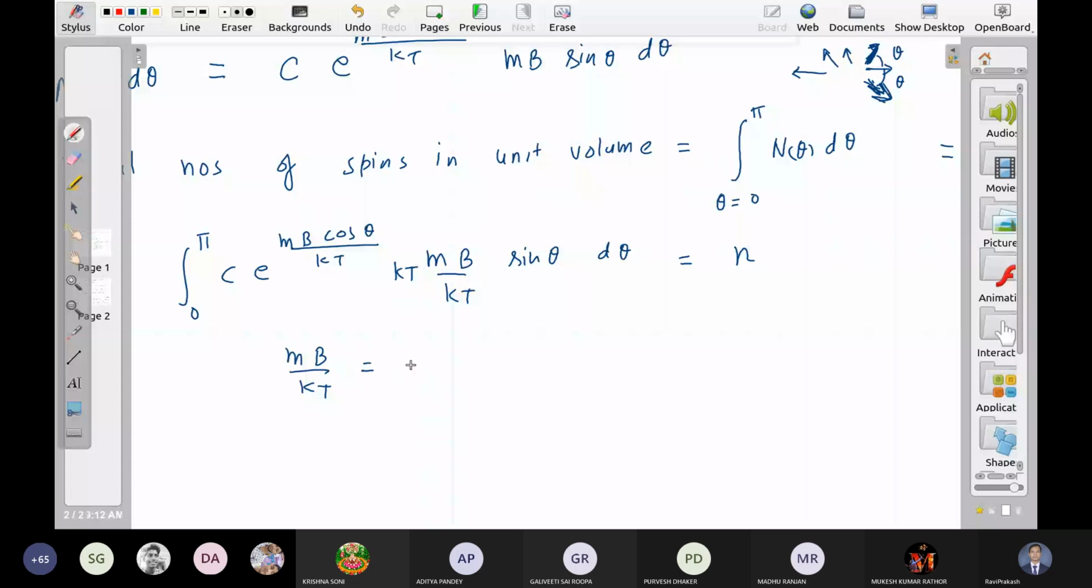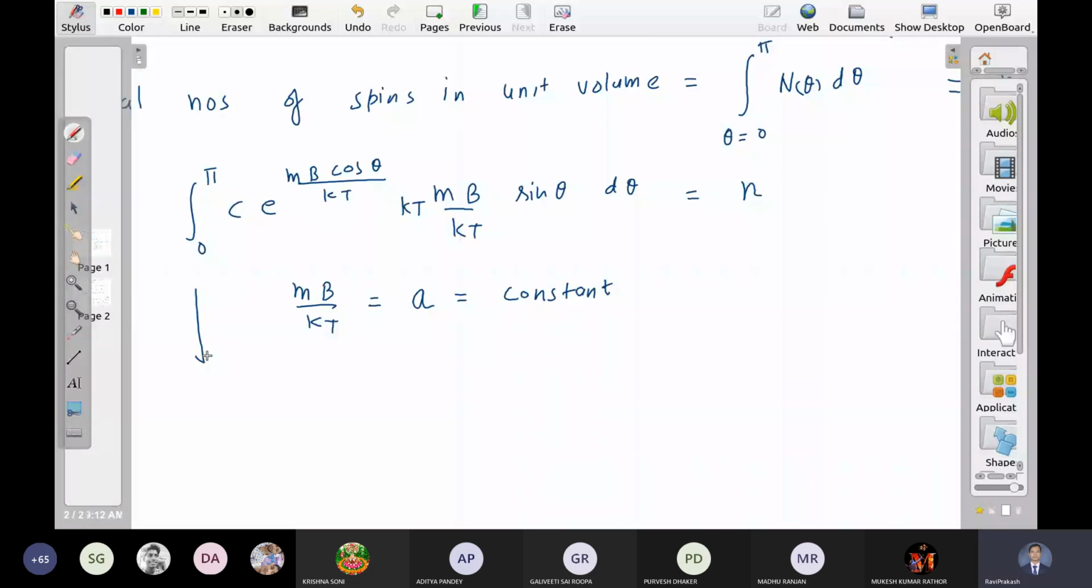Okay, so we need to solve this integral to find c. So let us solve this integral: integral from 0 to pi of c e to the power a cos theta, kt, a sin theta d theta is equal to n. So how do we solve it?